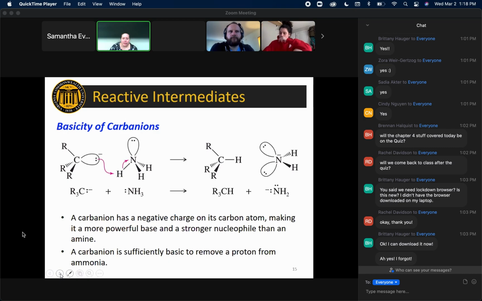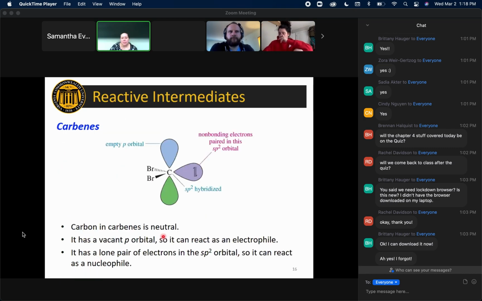Okay, and then finally, our very last reactive intermediate is called carbenes. And as I mentioned when I was introducing all 4 of our reactive intermediates, we are not really going to deal with carbenes in this course. I'm going to show them to you here so you know what they are, for completeness' sake, because they're one of the 4 types of reactive carbon intermediates. But you don't really have to worry about the reactivity of carbenes for this class. They may come up later in second semester. I can't actually even remember whether or not they do, but focus your attention on the other 3 first. And once you have those down, think about carbenes.